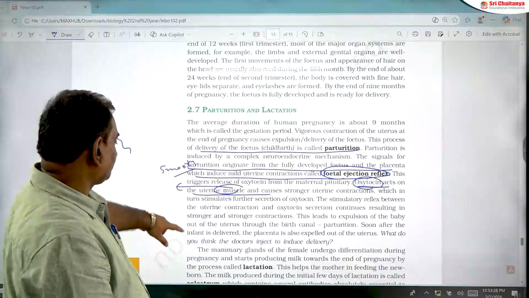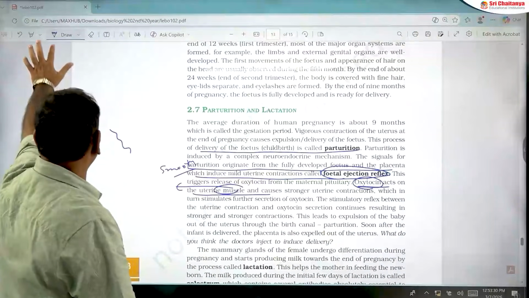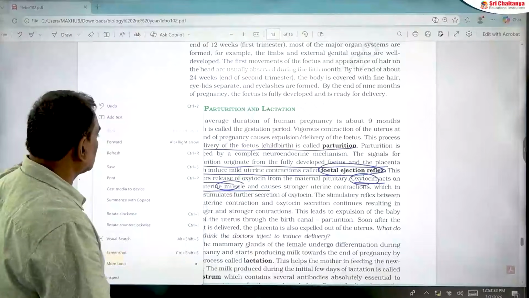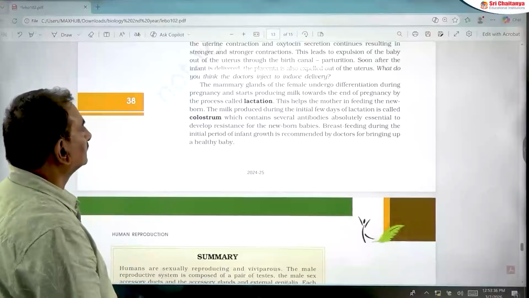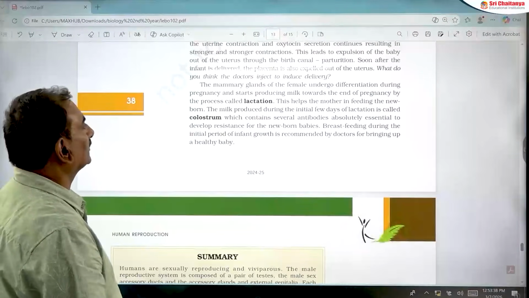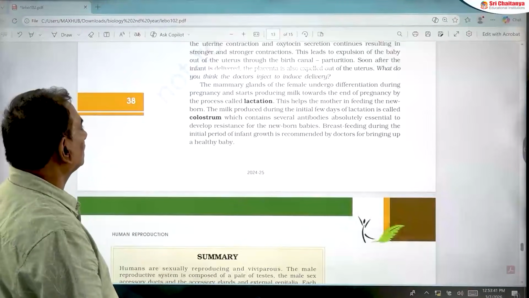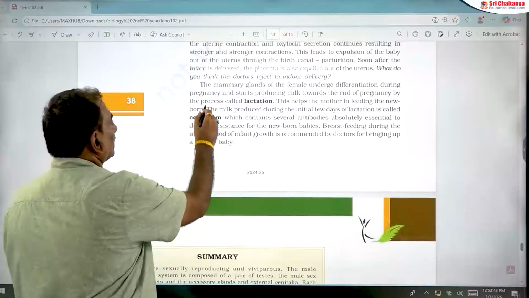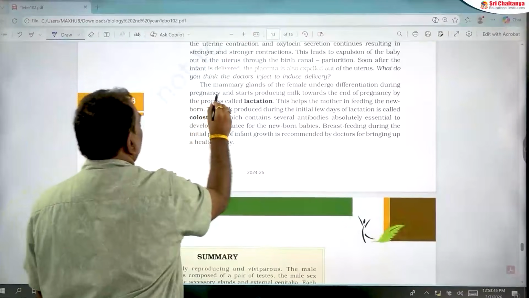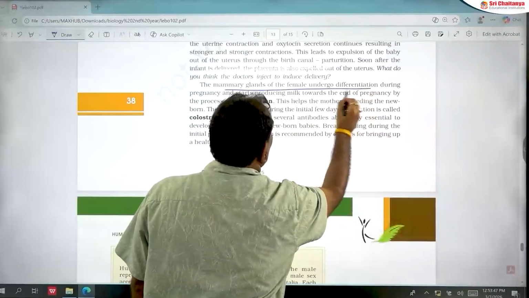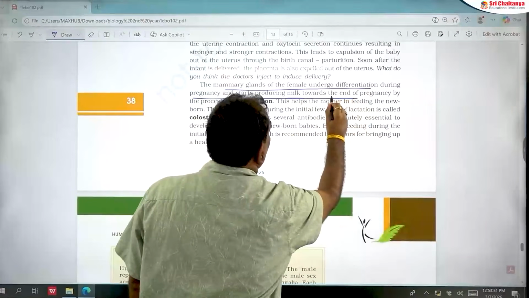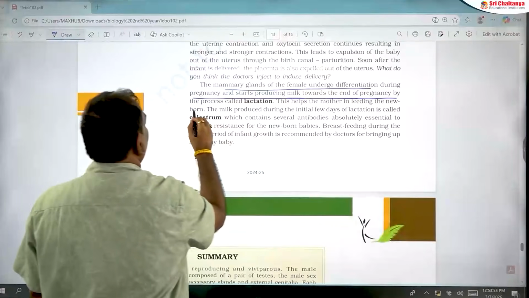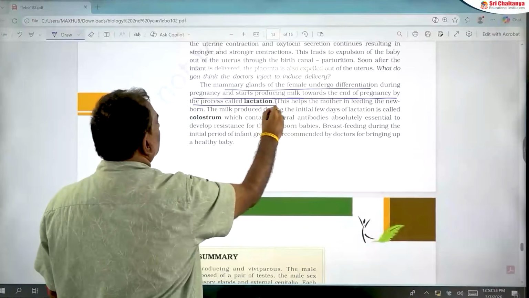So next, lactation. What is lactation? The process of production of milk is called lactation. So this point is very important. The mammary glands of the female undergo differentiation during pregnancy and start producing milk towards the end of pregnancy by the process called lactation, is given.